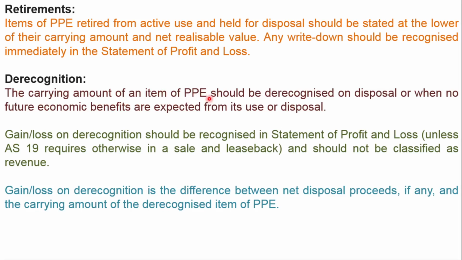The carrying amount of PPE should be derecognized on disposal or when no future economic benefits are expected from that particular asset. So you can see here the most important part of this accounting standard 10, that is the accounting treatment for depreciation. As I earlier mentioned, depreciation is what? It is the value or residual value of a particular asset as per its wear and tear.